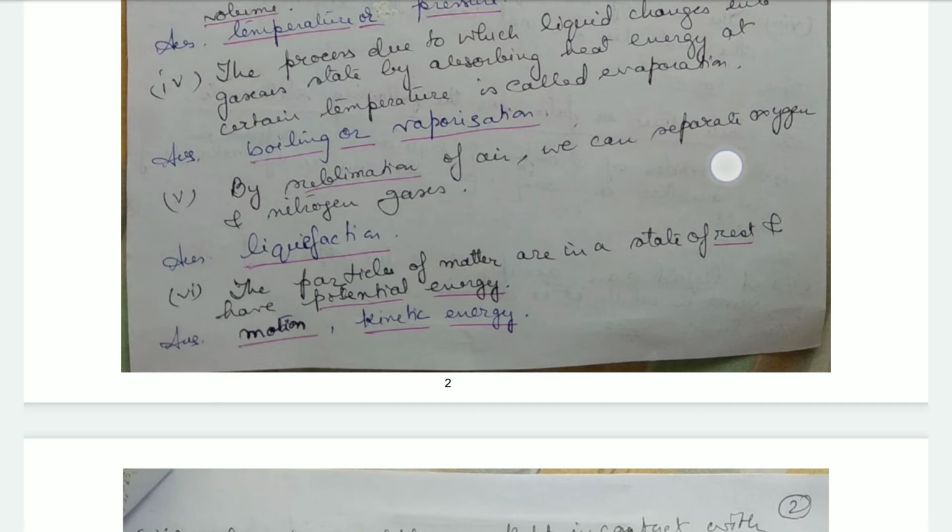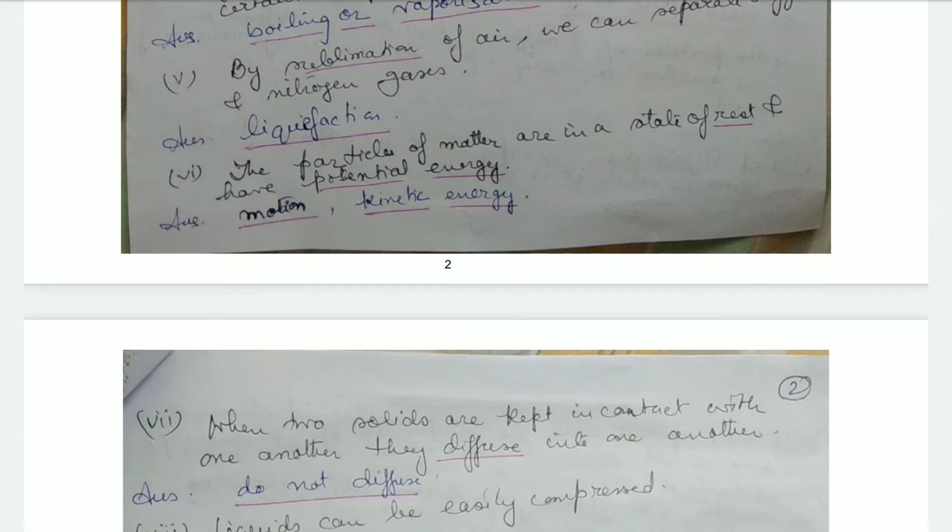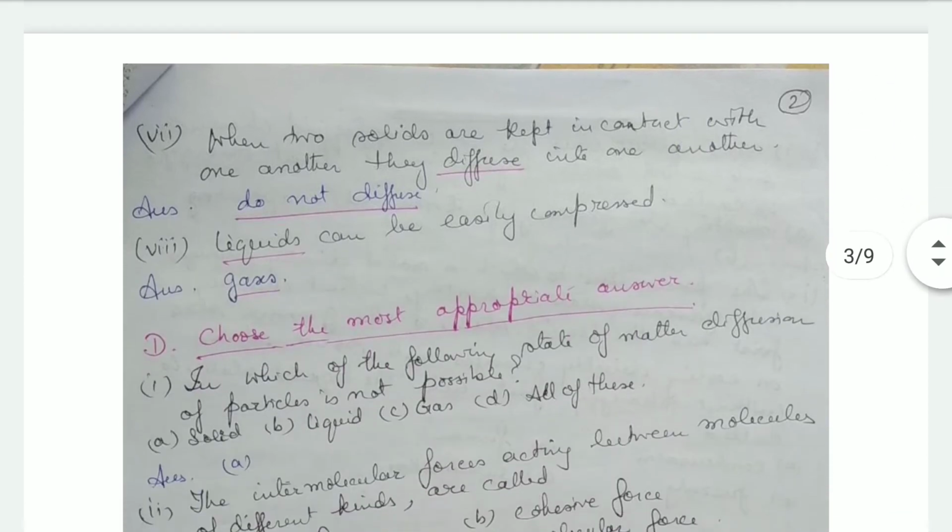The particles of matter are in a state of rest and have potential energy. No, the particles of matter are always in a state of motion and they have kinetic energy. The particles have energy. Okay. Now, when two solids are kept in contact with one another, they diffuse into one another. No, when two solids are kept in contact, they do not diffuse, because the molecules are not free to move into one another. Then liquids can be easily compressed. No, gases can easily be compressed.